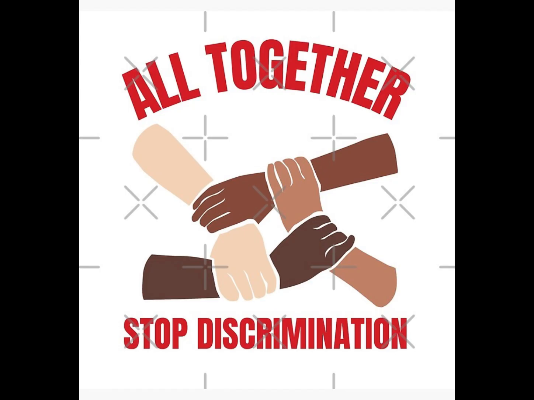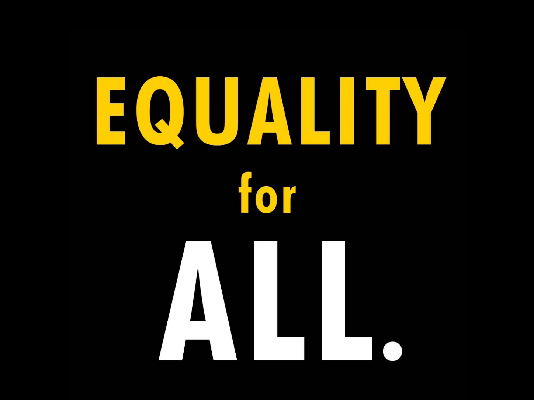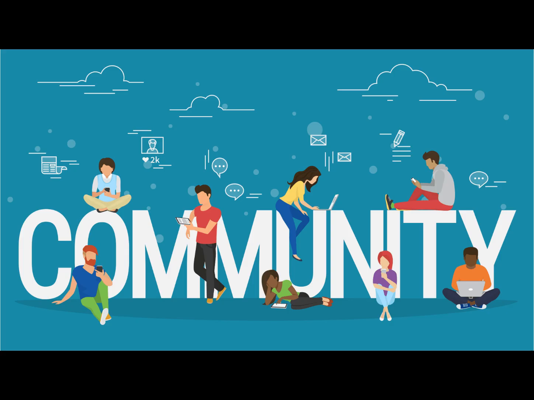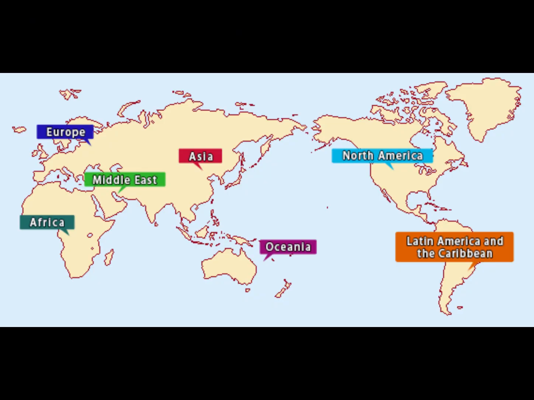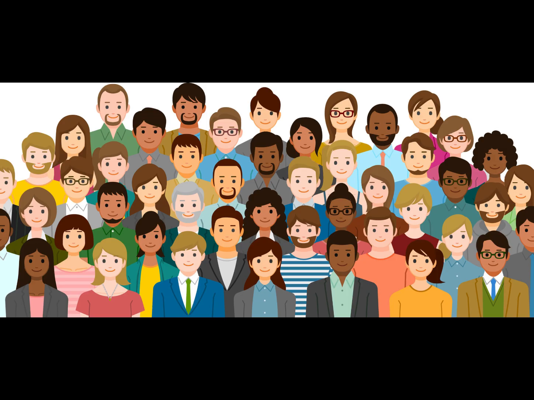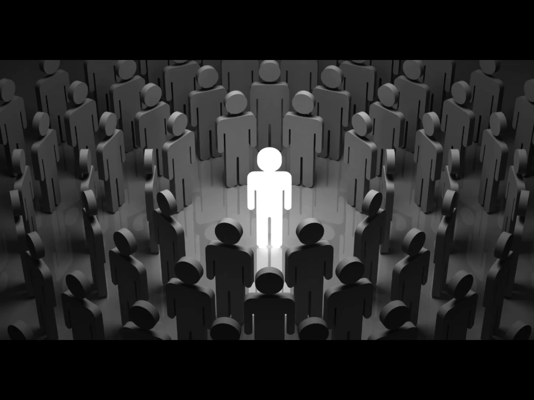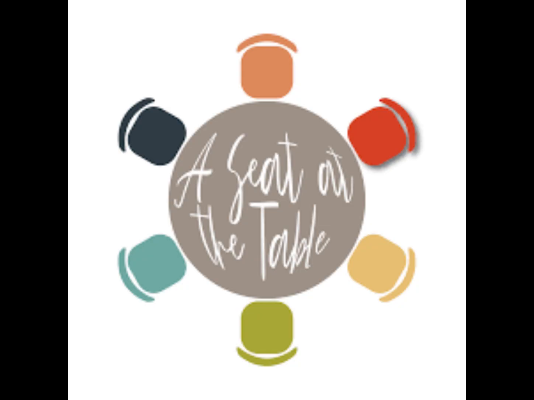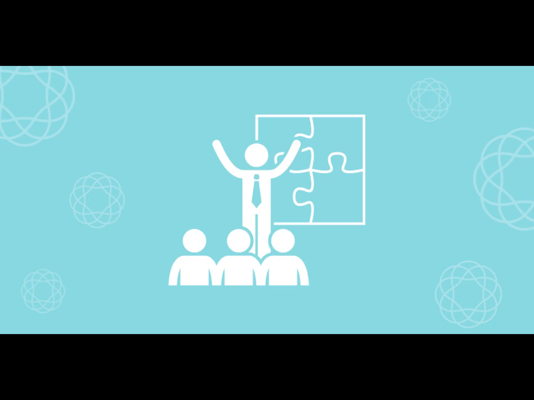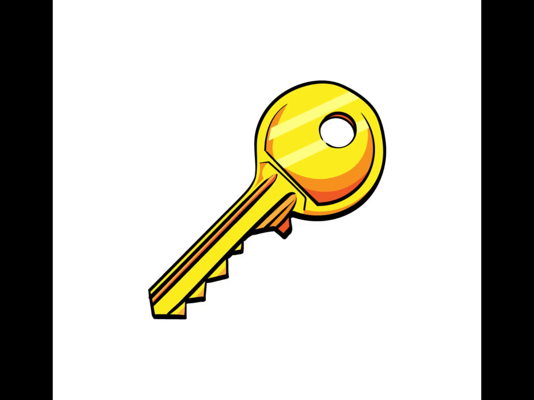Another way is to end discrimination and have equality for all. In order for a community or country to work its way out of poverty, all groups must be involved in decision-making processes, especially when it comes to having a say in things that determine your place in society. Ensuring that all communities have a seat at the table and are given the tools that they need to succeed is key to all other solutions to poverty.